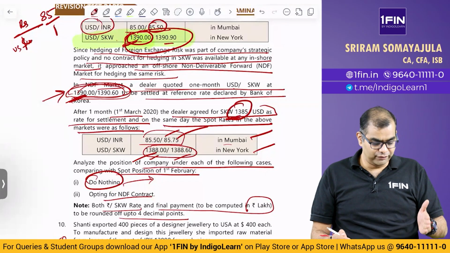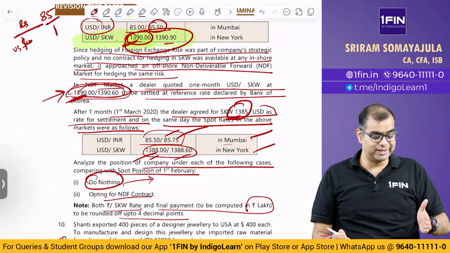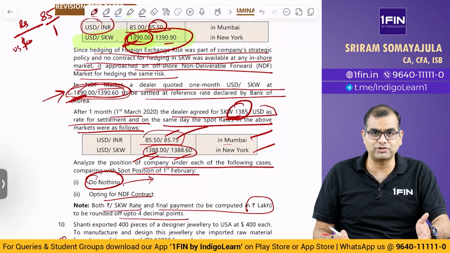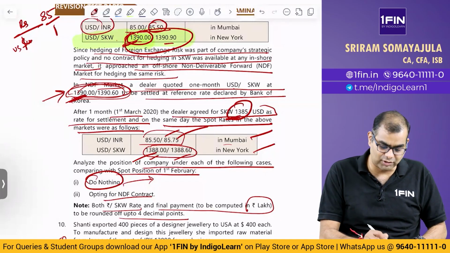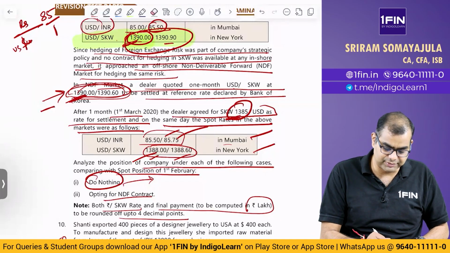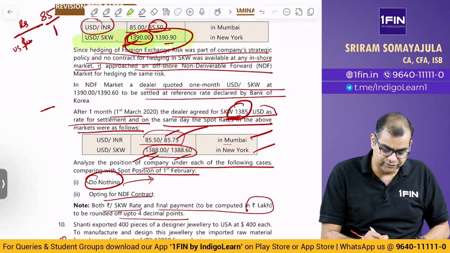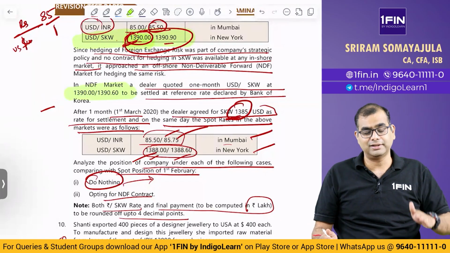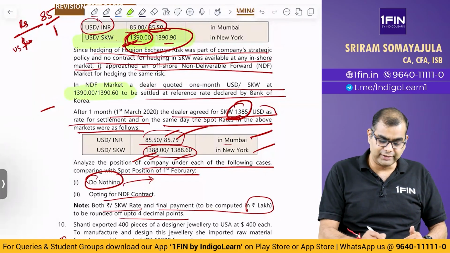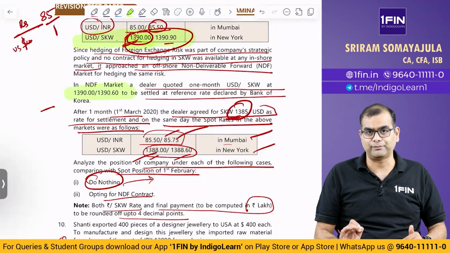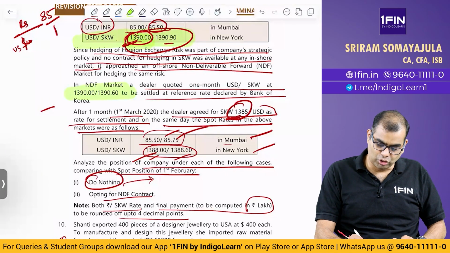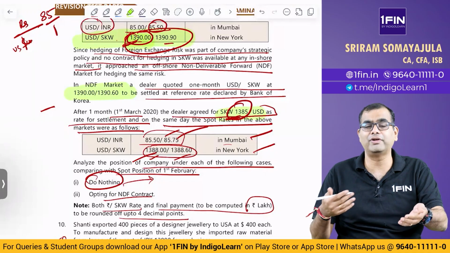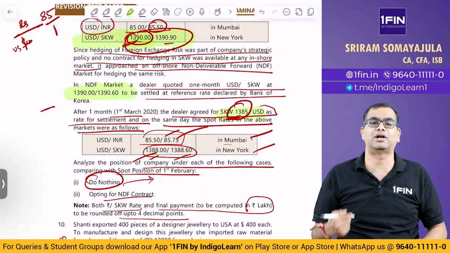That is, you have agreed to do what? You have agreed to sell $1 and buy Korean won at 1390. That is, for $1 if you sell, you will get 1390 Korean won. That is the original NDF. Correct? I am just cleaning this up. The original NDF was, you first buy dollar by selling rupee, then you sell dollar and buy Korean won. If you sell $1, you get 1390 Korean won. Subsequently, at closure, the rate is changed to 1385. That is, first you agree to sell dollar. Now, when you have to buy dollar, you have to give only 1385 Korean won.